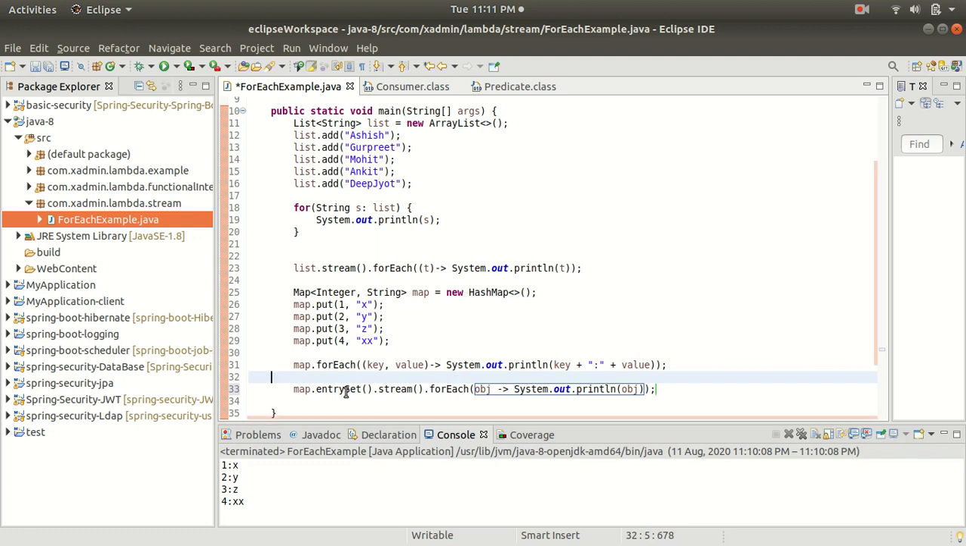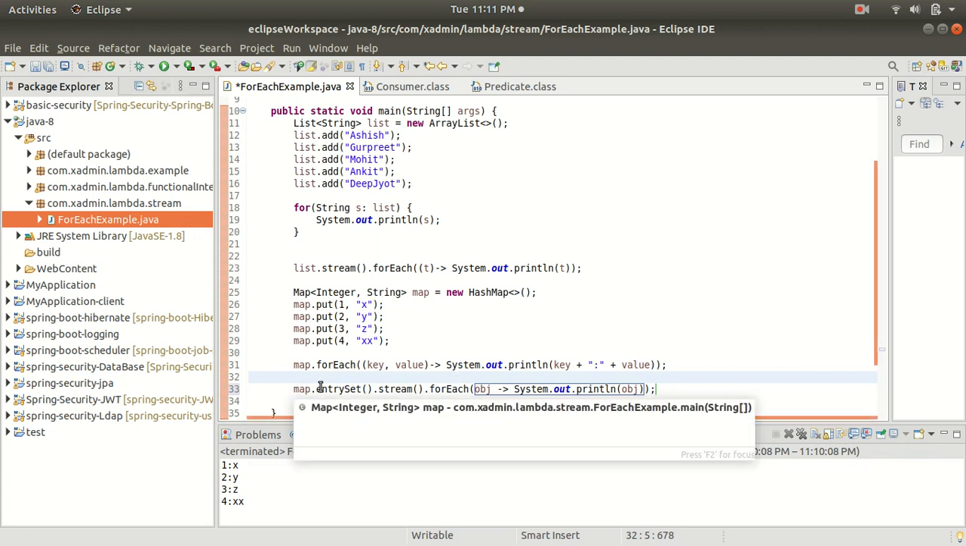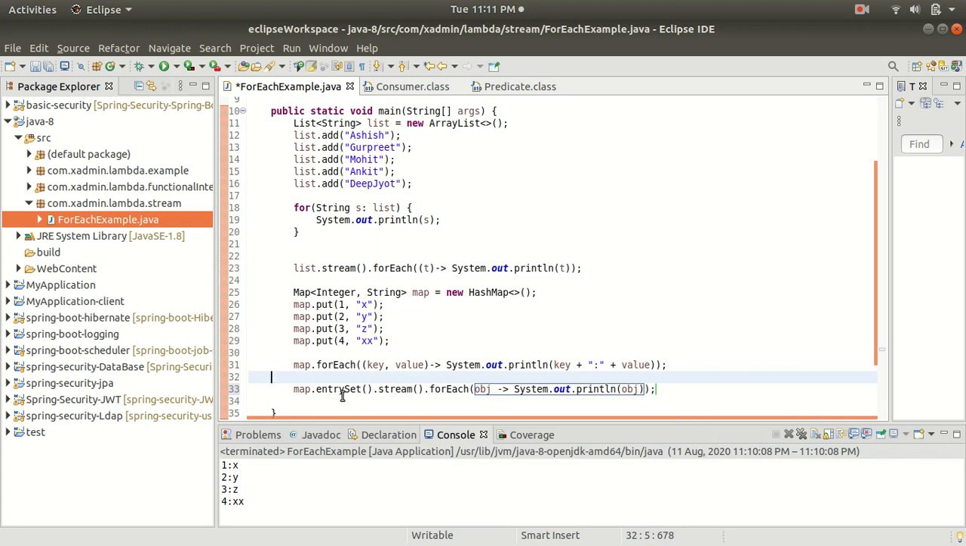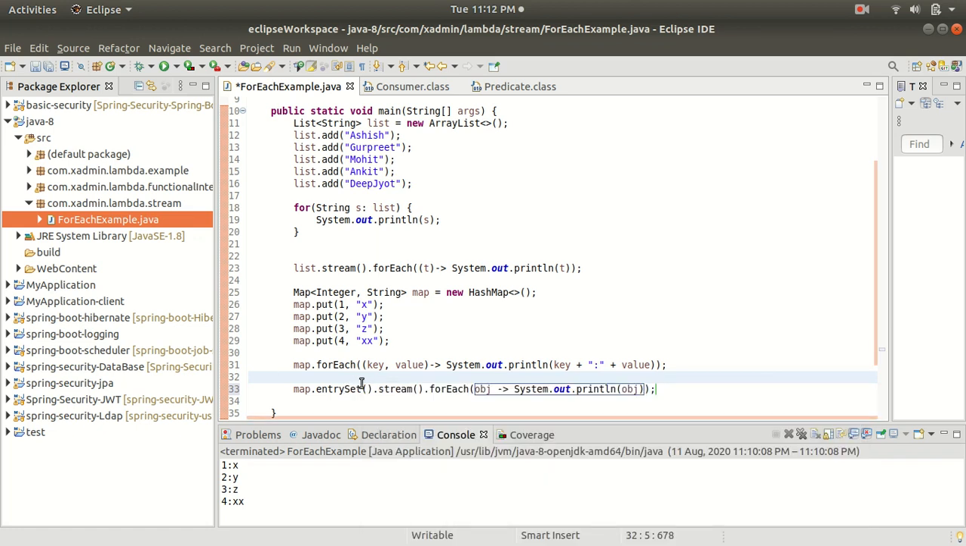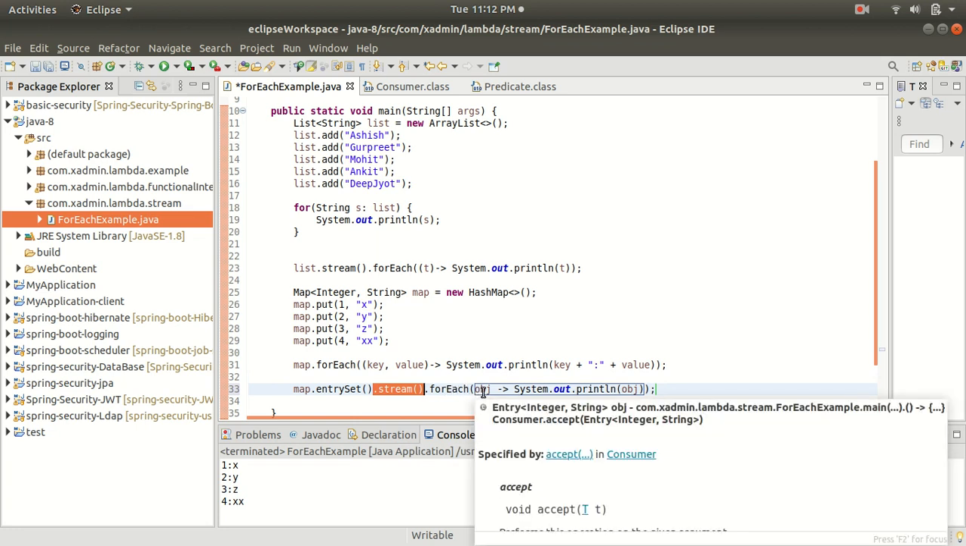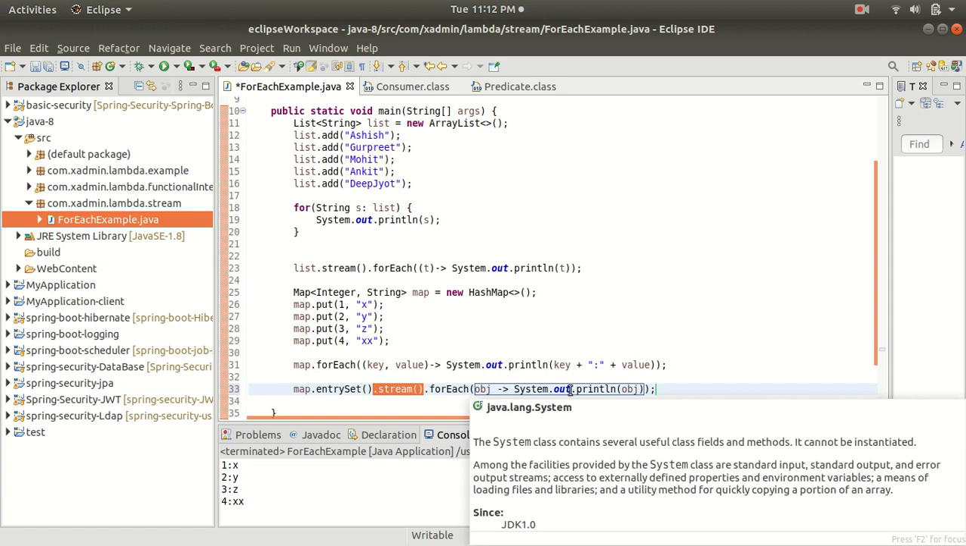First, I am taking the map's entry set, which will return the map's whole object. Then I am converting this to a stream, and calling the forEach method. Inside the forEach method I am taking the object as an argument, and inside the body I am doing the SOP of the object.